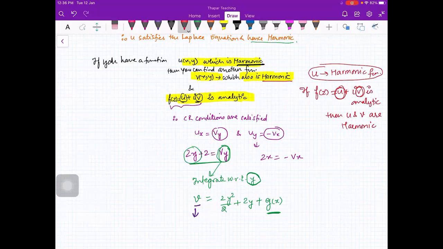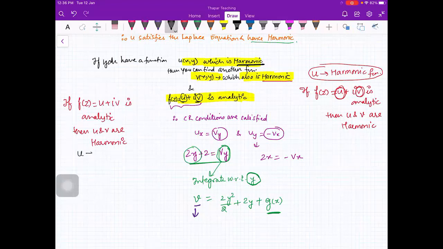If f(z), u plus iota v, is analytic, then u and v are harmonic. u is called harmonic conjugate of v and v is called harmonic conjugate of u.